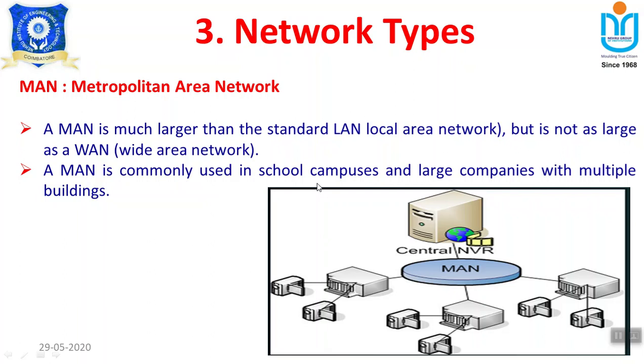MAN is commonly used in school campuses and large companies with multiple buildings. For example, a school is having 3 branches. These 3 branches will be interconnected by using a metropolitan area network. Or 3 companies can be interconnected, or a larger company will have branches in different locations. All these branches are connected together by using a metropolitan area network. So it is larger than LAN but smaller than a wide area network.